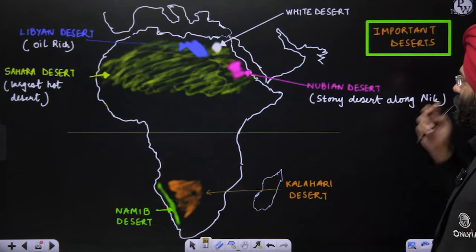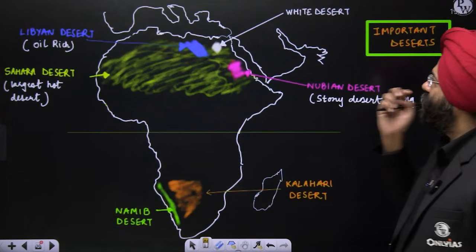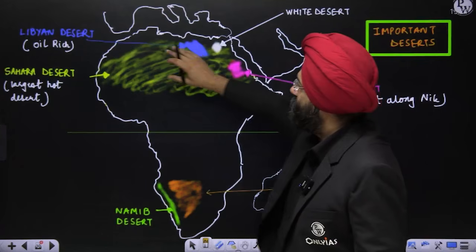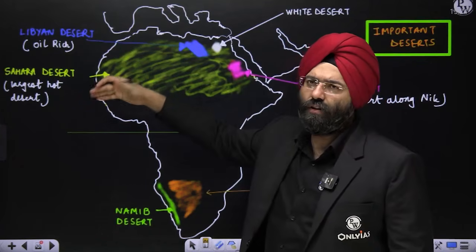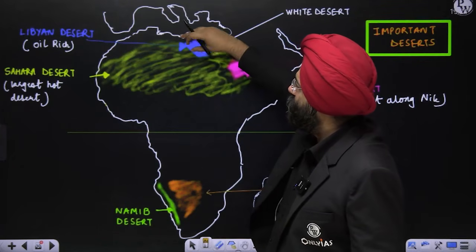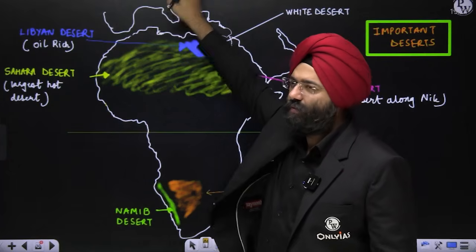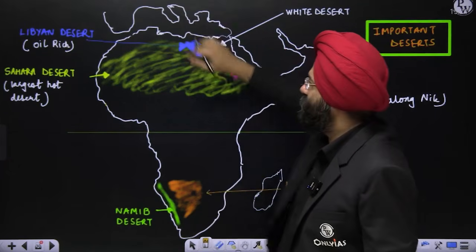Let's move ahead. Important deserts. Now there are very important deserts present here. This is the Sahara desert. This is the largest hot desert we had already done. Within this region, you have the Libyan desert over here. It is very rich in oil, right? Oil deposits are found here.